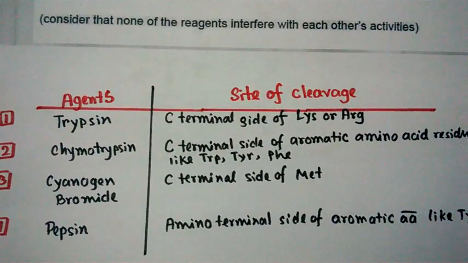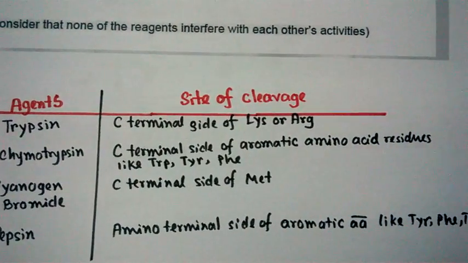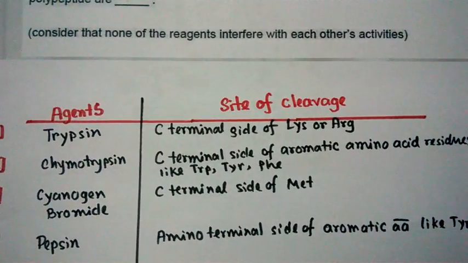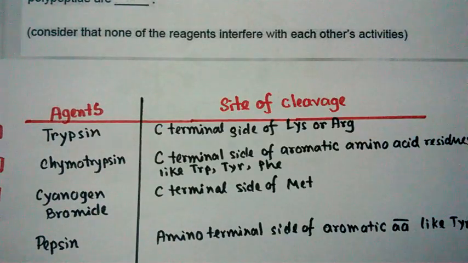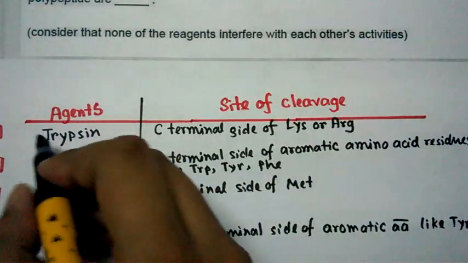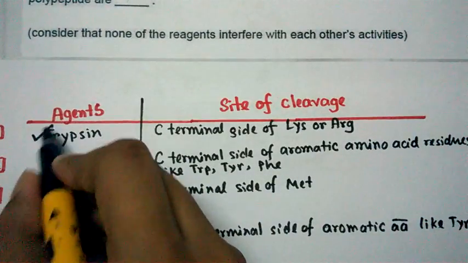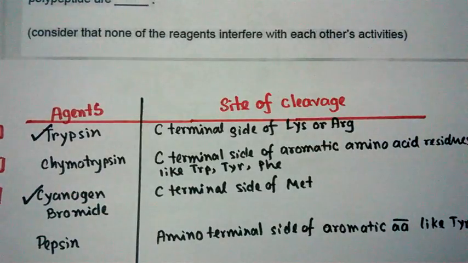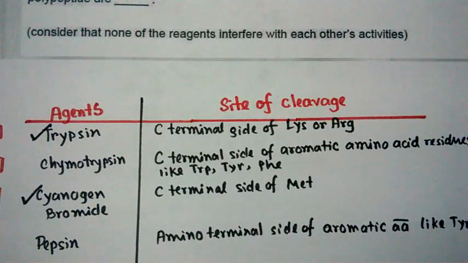Now, pepsin would cleave at the amino terminal side of aromatic amino acids like tyrosine, phenylalanine, and tryptophan. So pepsin and chymotrypsin, their mode of action is almost the same, but chymotrypsin cleaves at the C-terminal side of the aromatic amino acid, that means after these amino acids, and pepsin would cleave before these aromatic amino acids. For this particular question, we need to understand the cleavage sites of trypsin and cyanogen bromide. For trypsin, it's lysine and arginine. Whether we see a lysine or arginine, trypsin would cleave after that, and cyanogen bromide would cleave after a methionine.